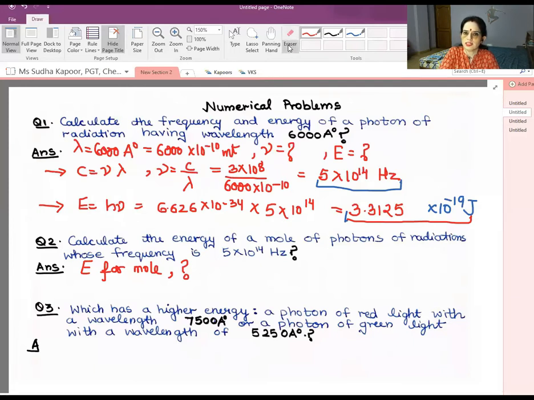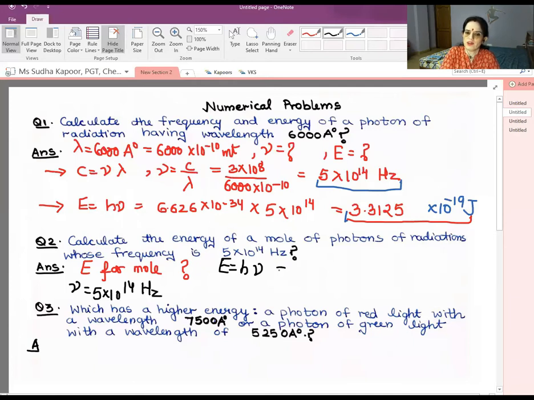Now, the other thing that you are supposed to solve is E in terms of nu. So we all know that the formula of E in terms of nu is E is equal to h nu. What is the value of nu here? The value of nu is given as 5 into 10 to the power 14 hertz.